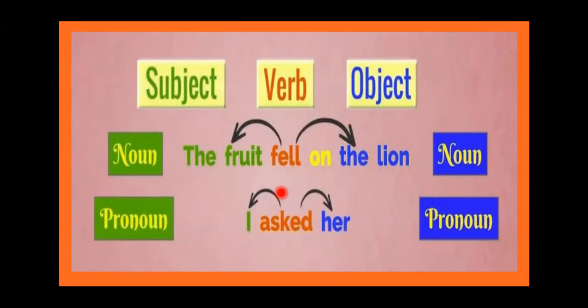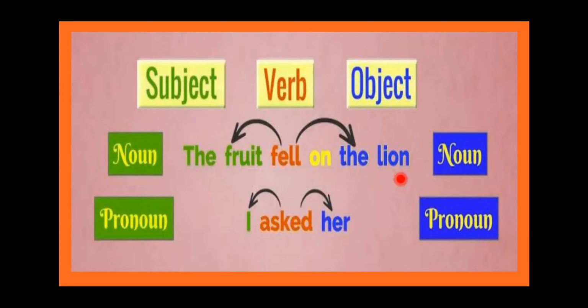Then the action is the verb, fell. On is a preposition. Then the lion becomes the object. Have you understood what subject and object are?